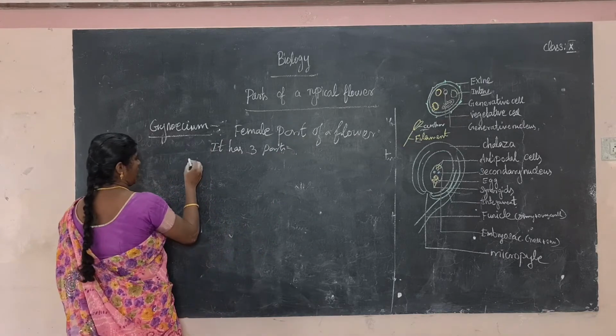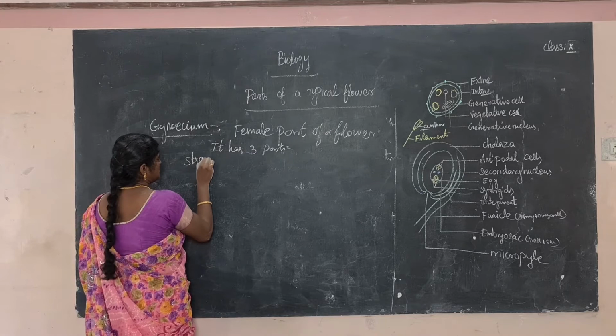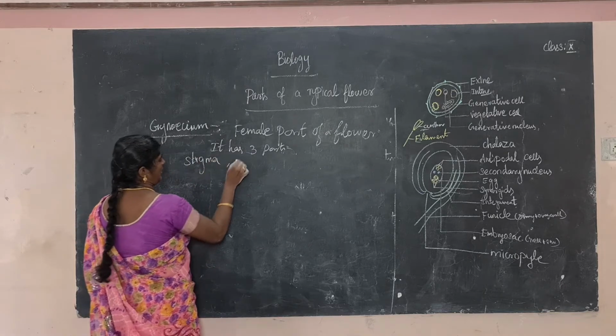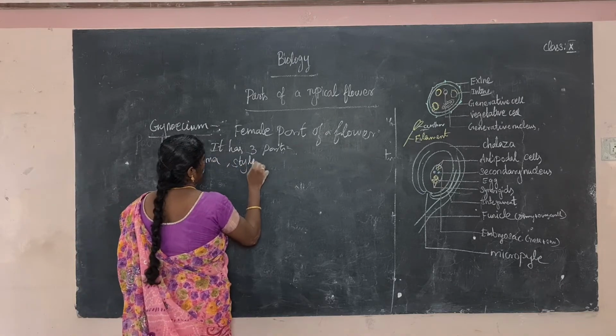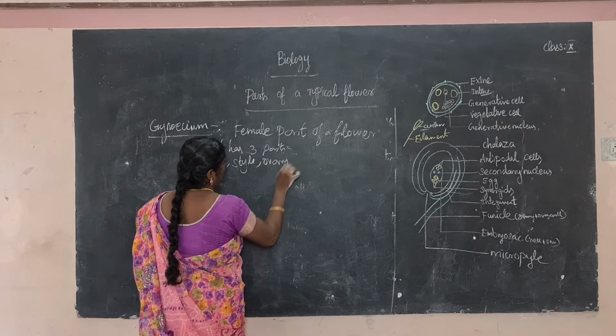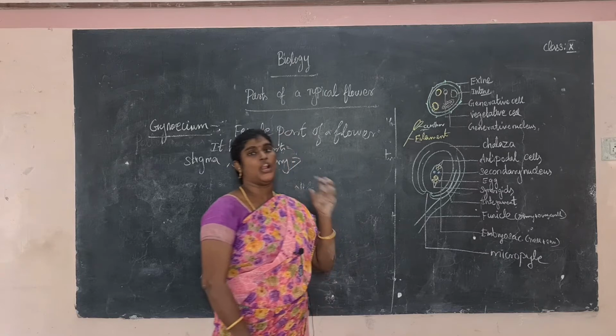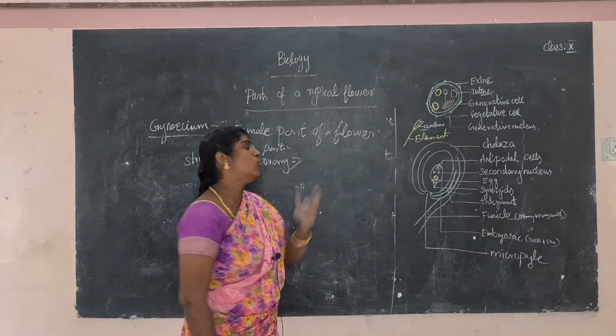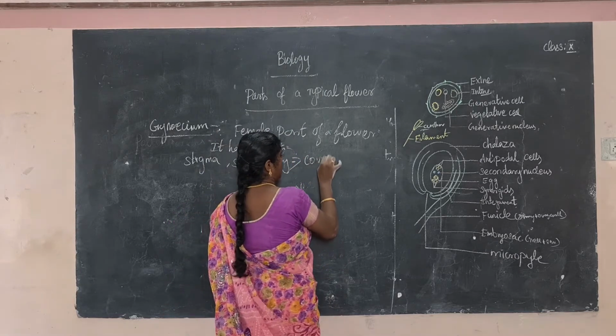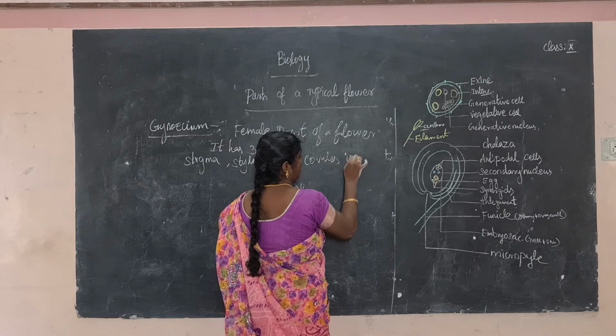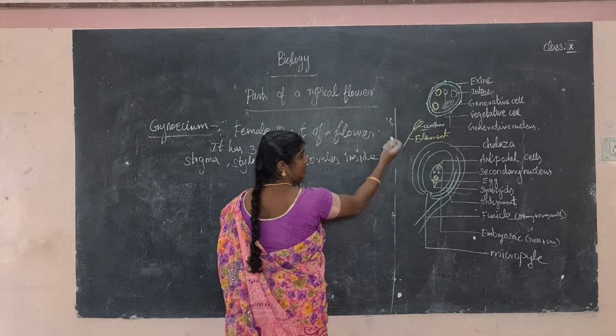Carpel means stigma, style, and ovary. The ovary contains ovules. The ovules are present inside the ovary.